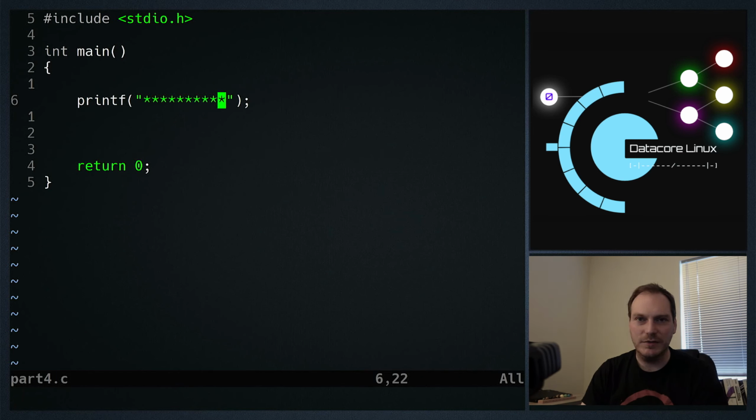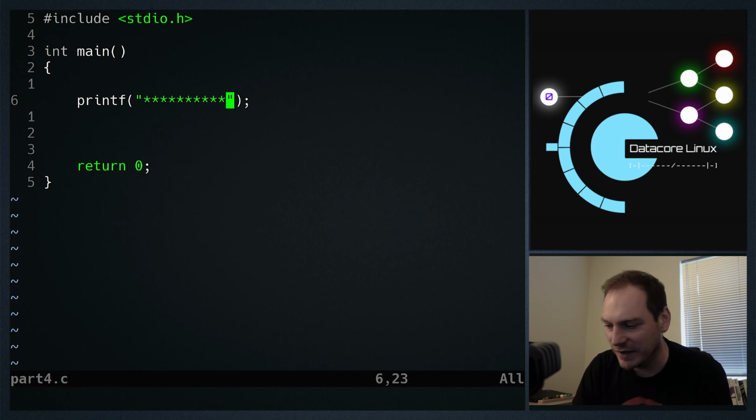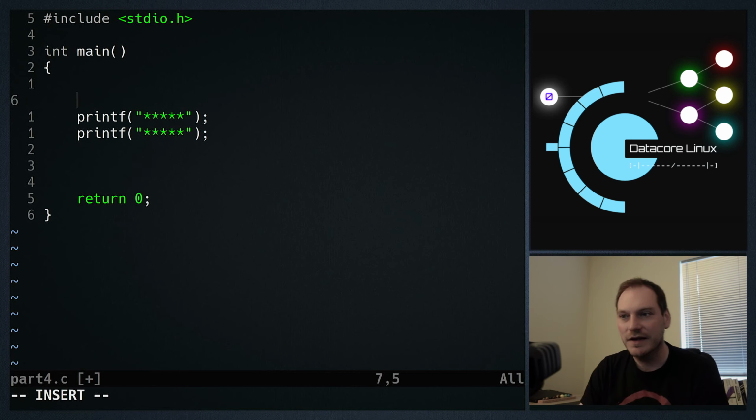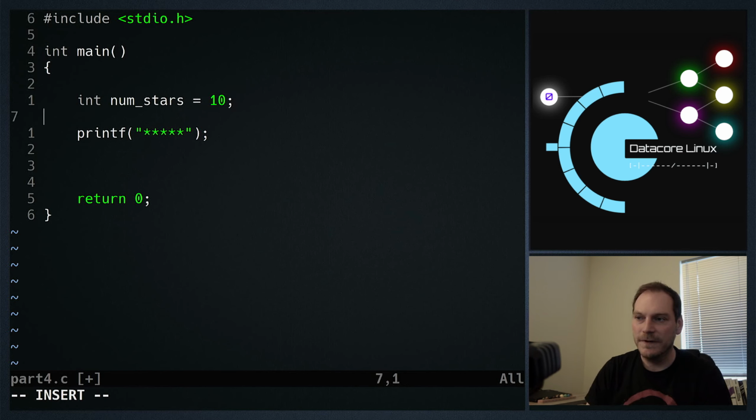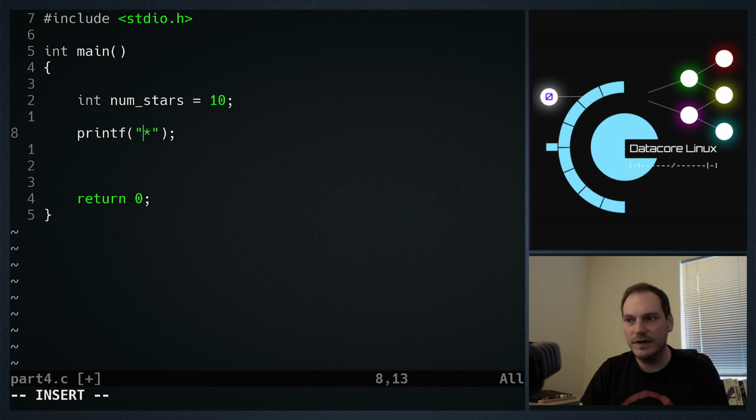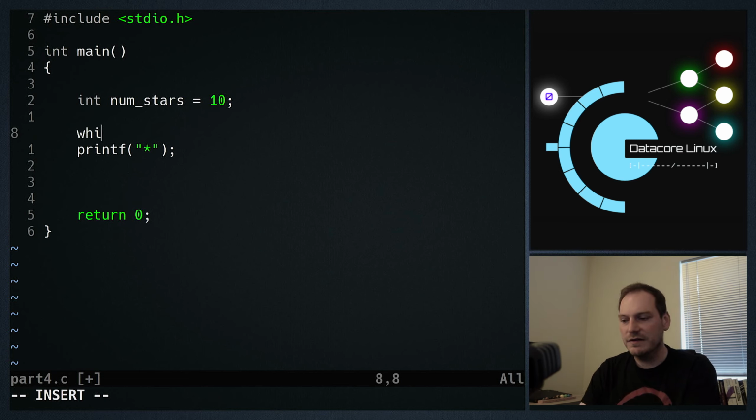This isn't a very flexible program. If we later on decide that we want to print out 5 stars, we have to go in and delete this. Our ideal solution is if we have int numStars equals 10, for example, and then we have one print out star that we want to run 10 times. That would be a more flexible way of running this program, because if we later decide we want to print out 5 stars, we just change one number and the program prints out 5 stars. So how do we achieve that? We achieve that with a loop. So let's do that with a while loop.